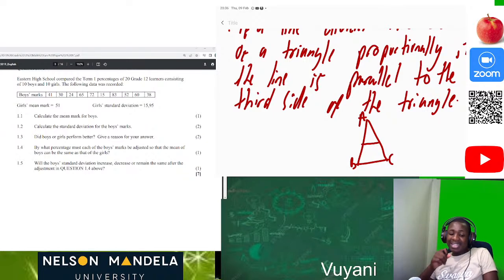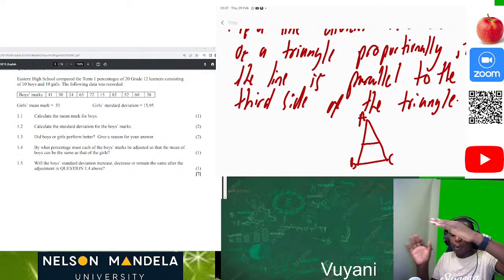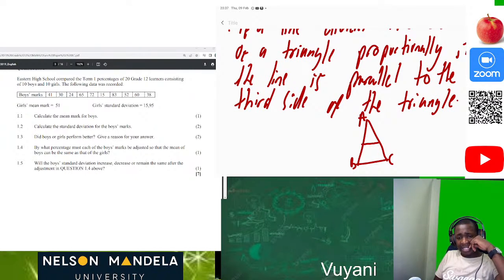Then the line is parallel to the third side of the triangle. So the moment that line which is drawn is able to divide the two sides of a triangle proportionally, then we can see that this line is parallel to this line. That's all. This is our converse theorem.